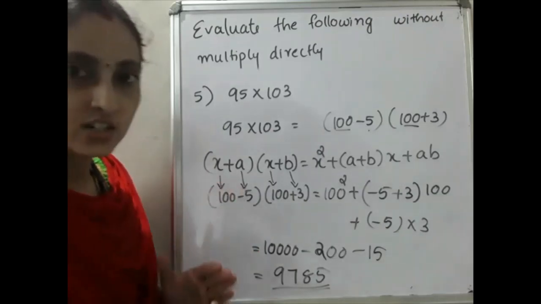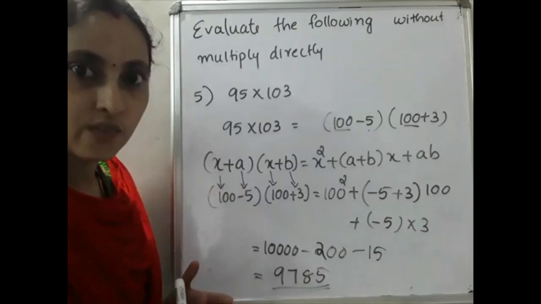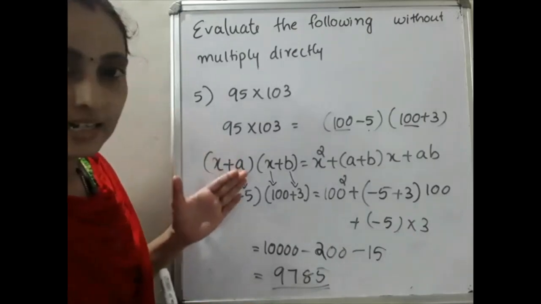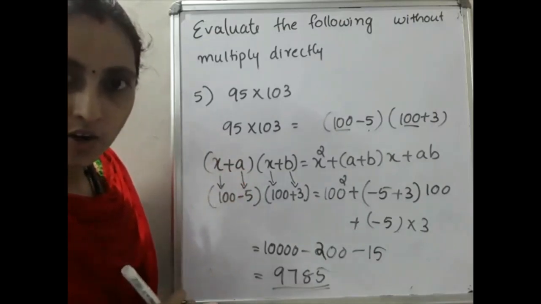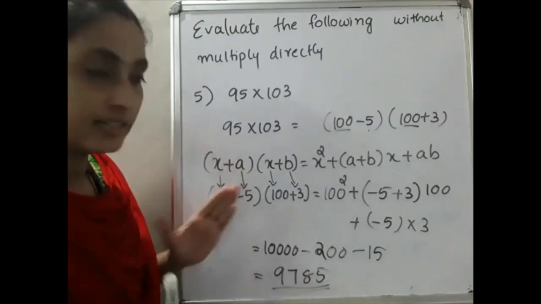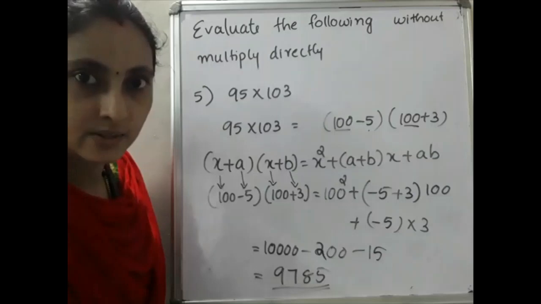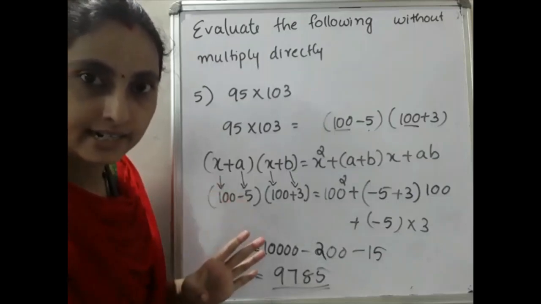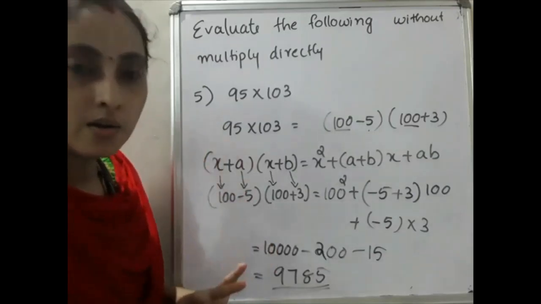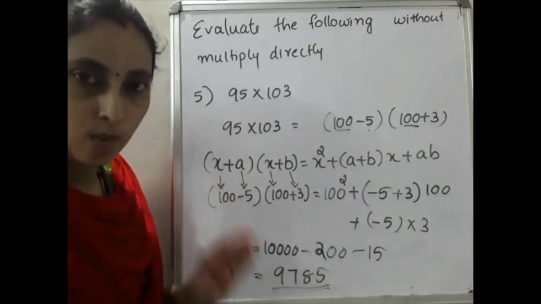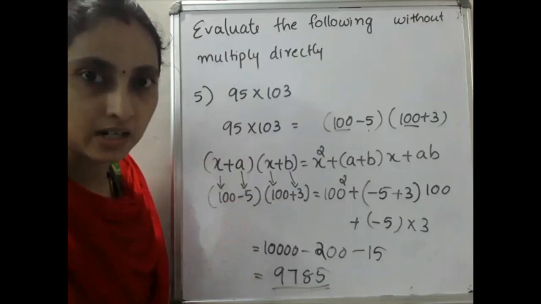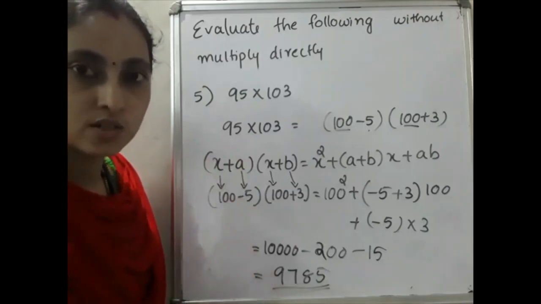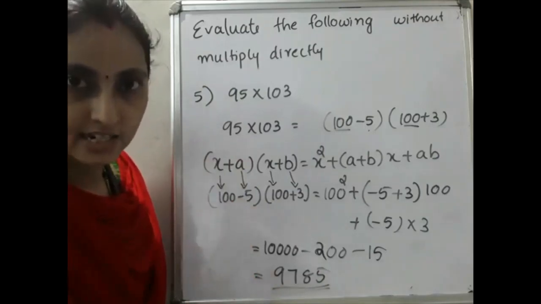Then next section is the reversing of this one, that is factorization. After clearing this only I will move to that. Before that, you have to be thorough with these 2 sets: the first 4 identities, and then the operations based on that, the problems, application level questions, then evaluation. These things you have to be clear. Then only it is useful for the next section.